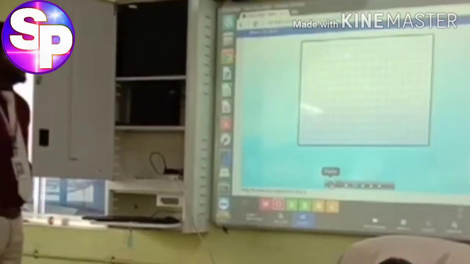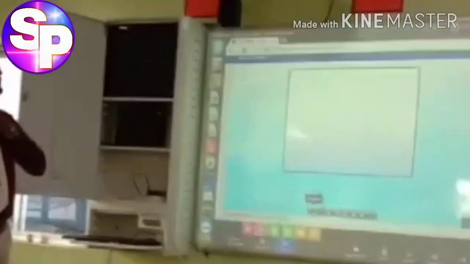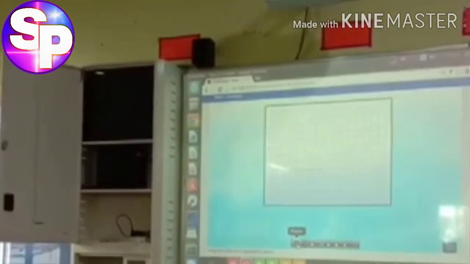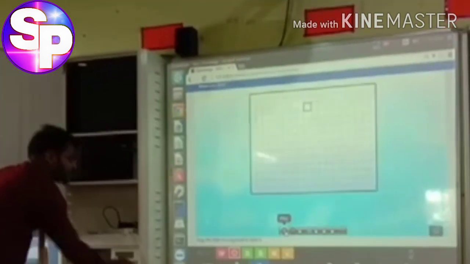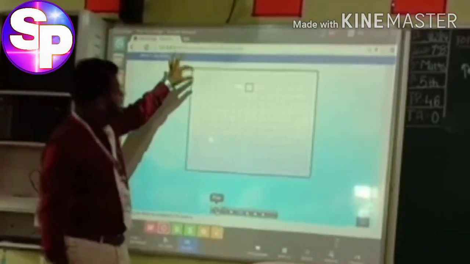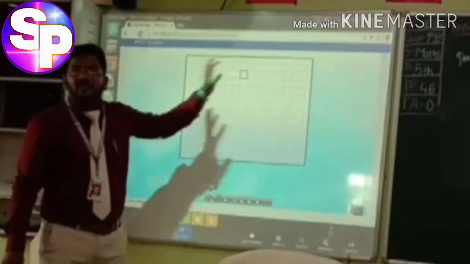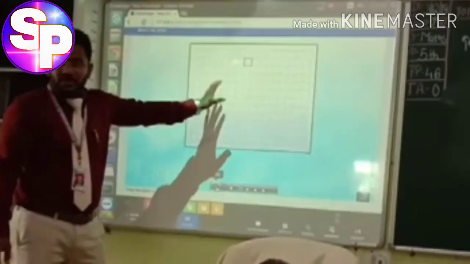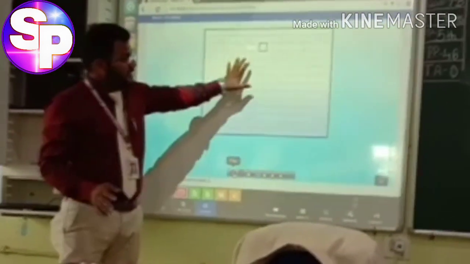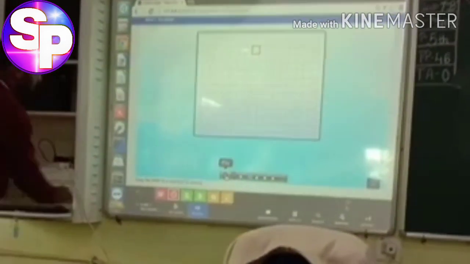Let's first look at how to calculate the area of an object that has a regular shape using the grid. Look at the grid of squares. Students, you can see this is a square grid. Square means small square boxes are there. So this is a grid of squares. So how will we be able to measure different shapes using the square grids? Clear? So have a look over here now.